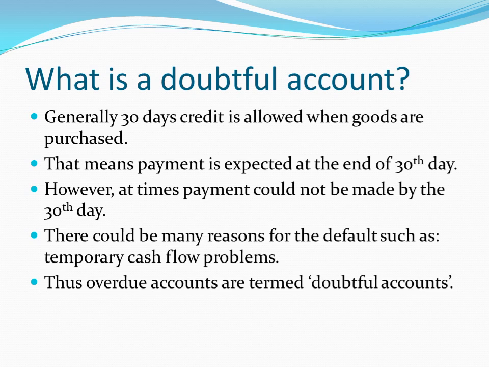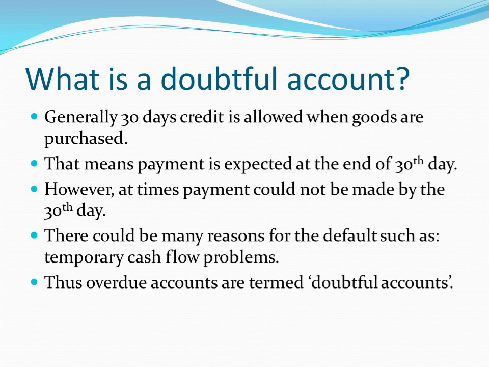So you have to understand exactly what is meant by doubtful accounts. What happens is that in business, when goods are bought for resale, then a 30 days credit line is available to the buyers, which means that they can make the payment for the goods by the end of the 30th day. It doesn't mean that they should always avail this credit line. So if a business has good cash flow situation, they can make the payment within this credit period anytime.